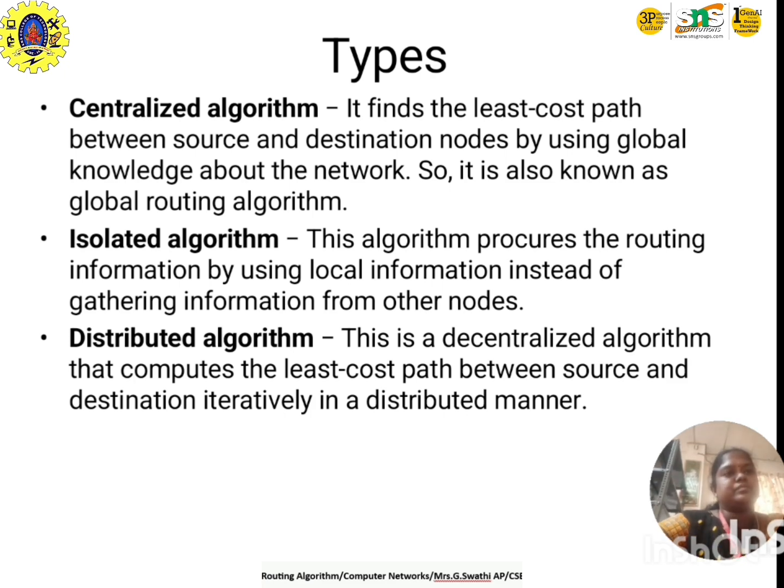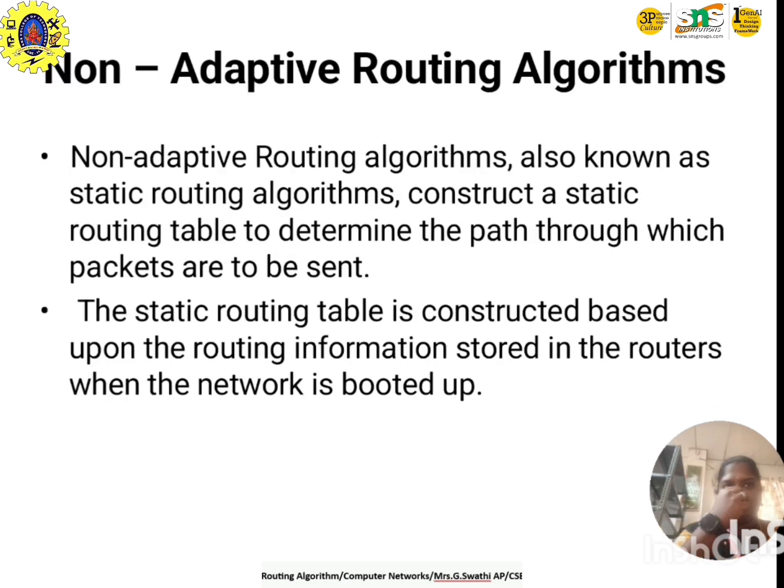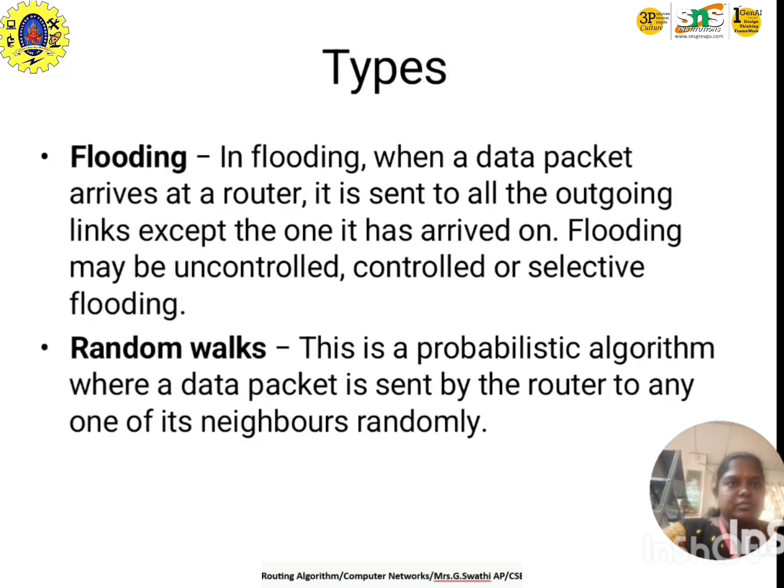Then we have the non-adaptive routing algorithm, which is a static routing algorithm. The routing table is statically determined, and the path through which the packet will be sent is fixed. The static routing table is constructed based upon the routing information stored in the routers when the network is booted up. The types are flooding and random walk. Flooding means when a data packet arrives at the router, it is sent on all the outgoing links except the one it arrived on.